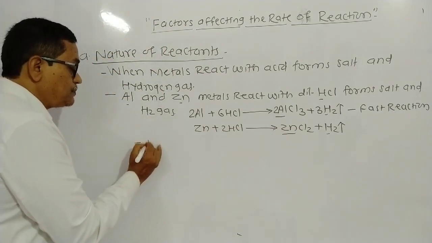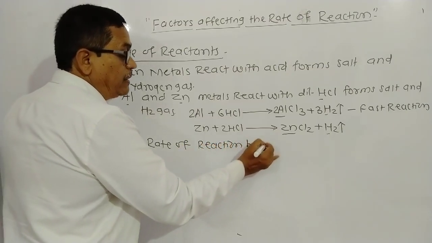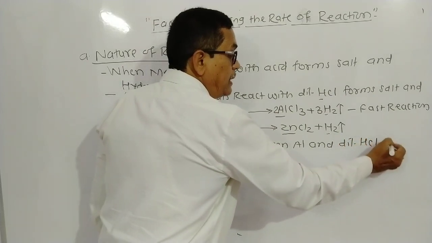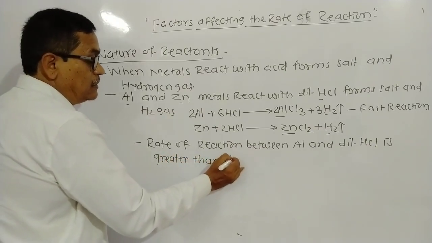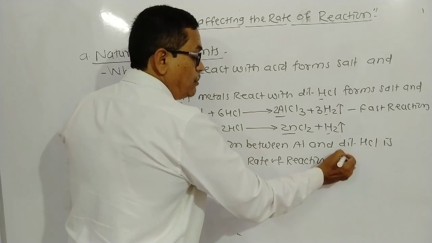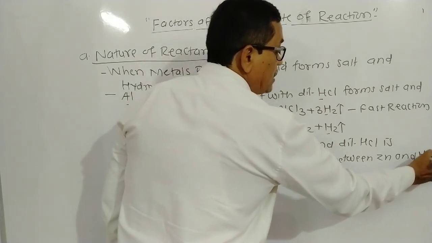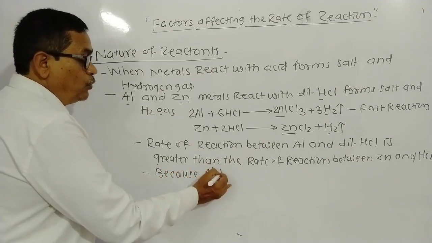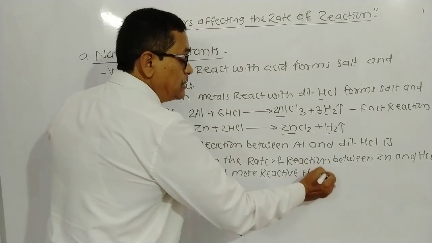Means the rate of reaction between aluminum and dilute HCl is greater than the rate of reaction between zinc and HCl, because aluminum is more reactive than zinc.